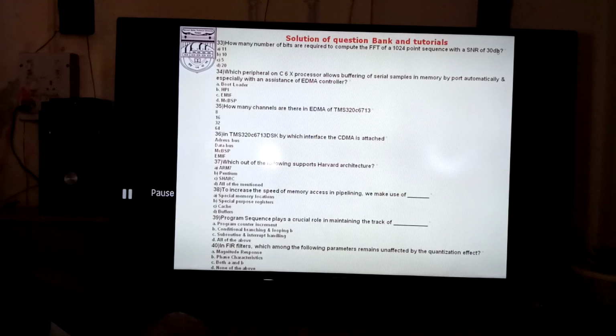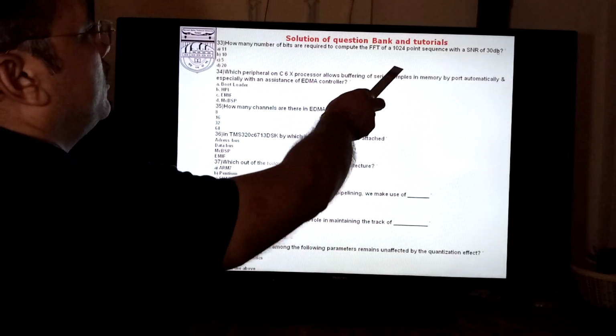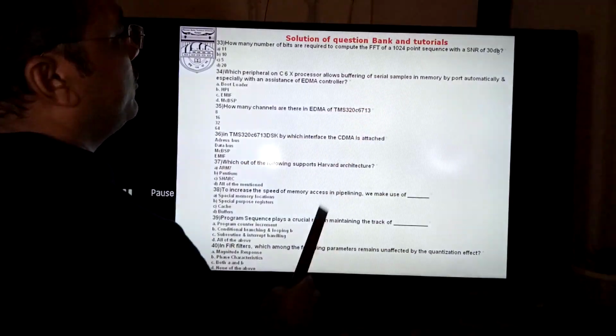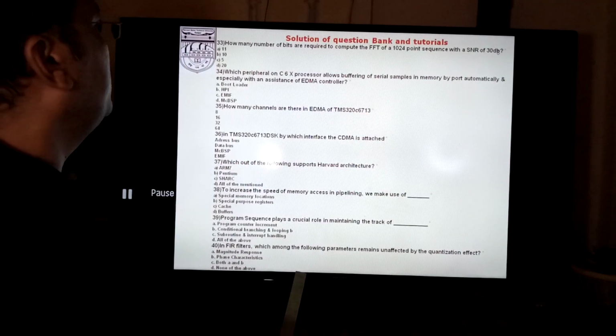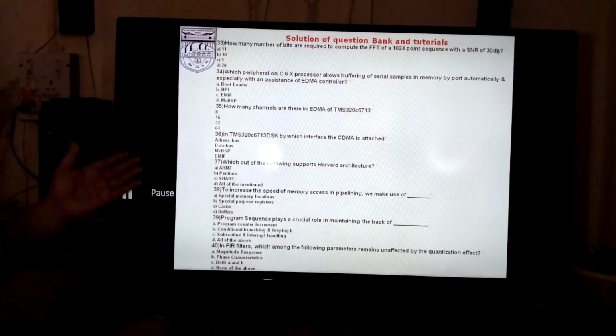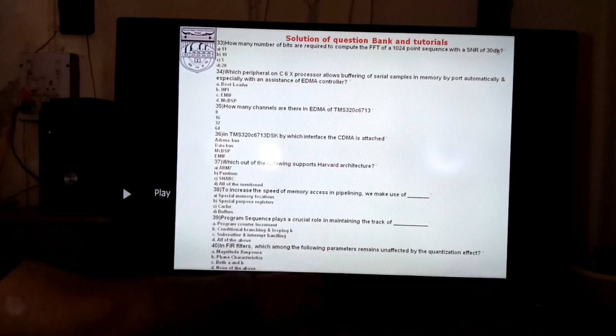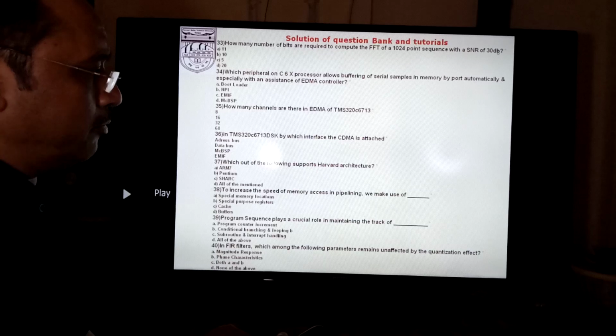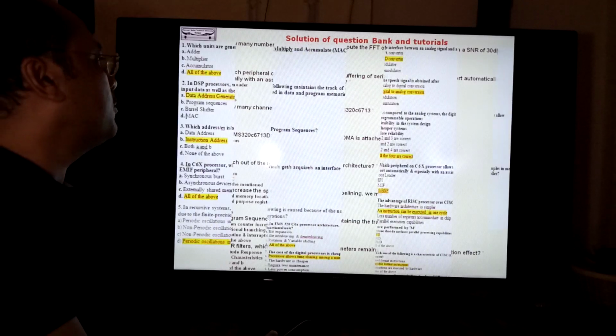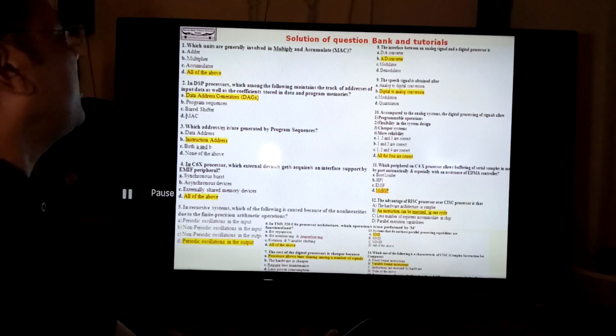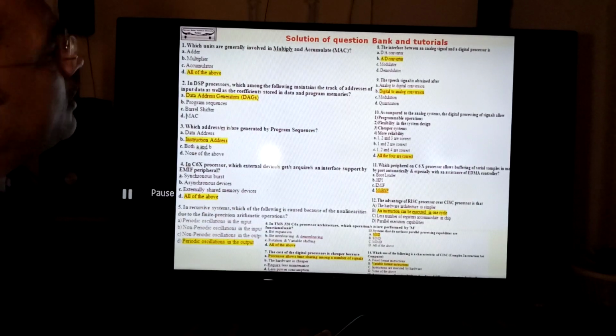Now, how many bits are required to compute the FFT of a 1024 point sequence with signal to noise ratio 32 dB? We can calculate it, and it has also been given to you in the quiz. For the purpose of the solution, we have given here the solution of some of the question paper questions which have been given to you in the form of the question bank. And now you have to solve all the question bank in order to see what will be the time required, and that has also been given to you for the purpose of practice.